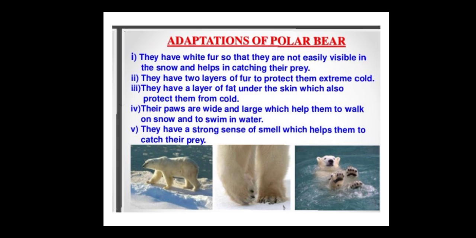Now the adaptation of the polar bear. They have white fur, so they are not easily visible in the snow. Why are they white in color? They are white in color so that they match the snow, so they are not easily visible. They have two layers of fur to protect themselves from the extreme cold, because in the Arctic Circle it is very cold, so this fur helps protect them from the cold. They have a layer of fat under the skin which also protects them from the cold. The too much fat in the body also helps them protect from the cold.